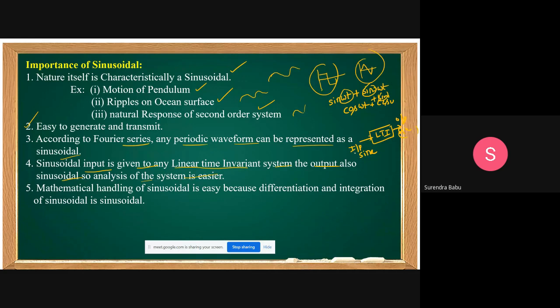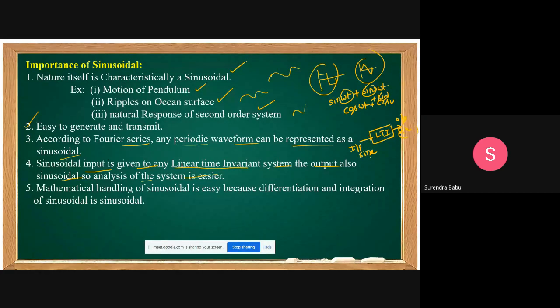It may be sine or it may be cosine, that is not the problem. Sine and cosine, no problem. Sinusoidal functions only. That's the reason why for any linear time invariant system, if you apply a sine wave, the output is also a sine wave. But that is not possible with any other waveform. For example, if you apply a step input, the output will never be a step output. If you apply a ramp input, the output will never be a ramp output. That depends on the type of system.